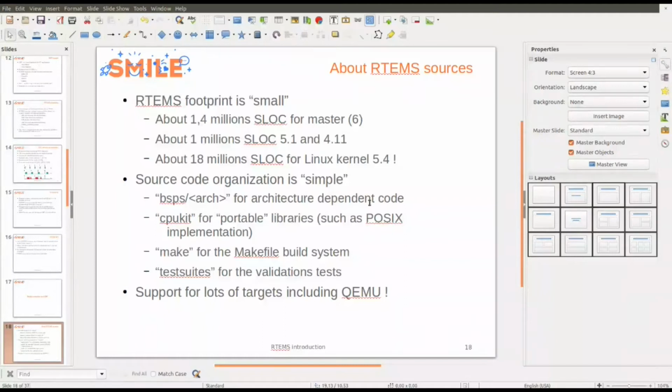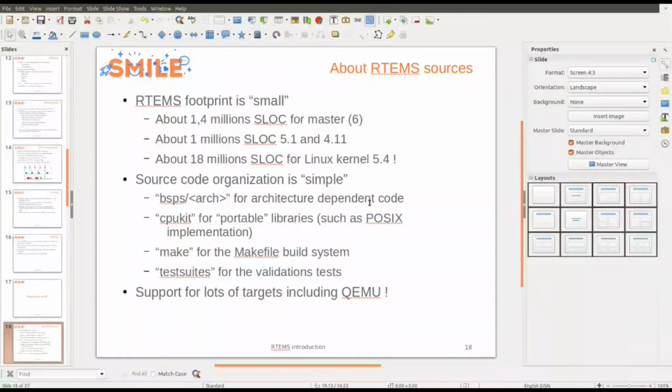And there are lots of targets supported, including QEMU, for example, but there are targets based on very high-priced CPUs, such as Leon, and there are BSPs for the Raspberry Pi or the BeagleBone Black or some very famous boards.